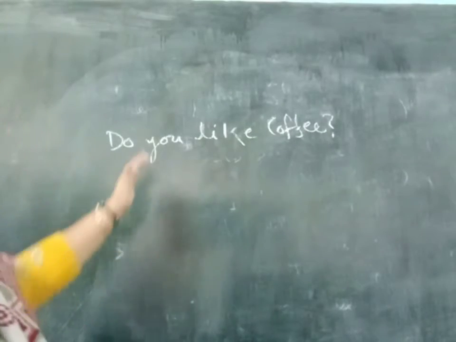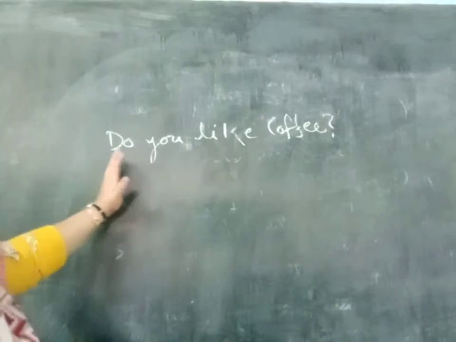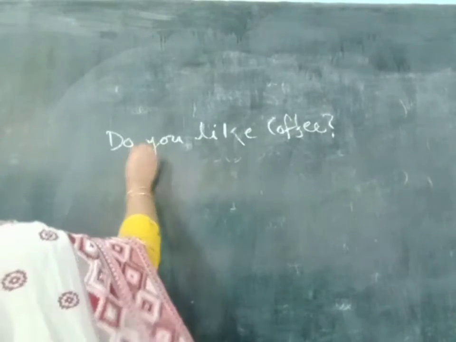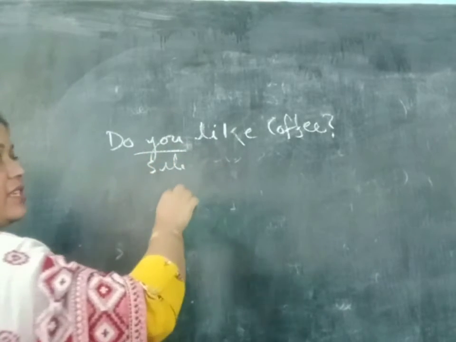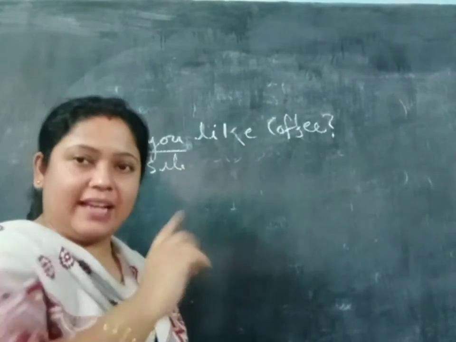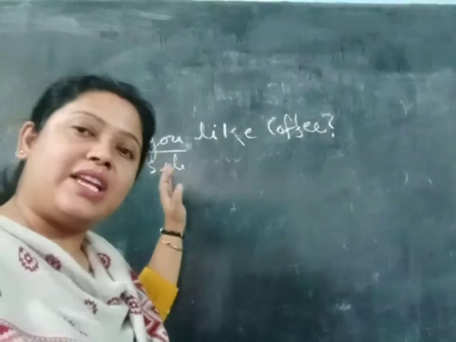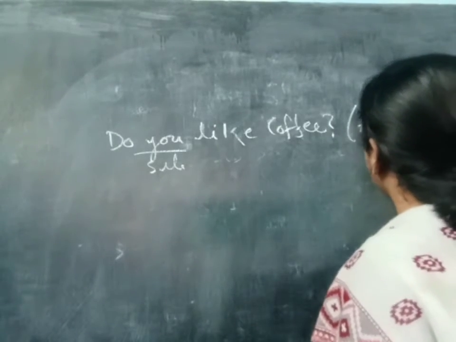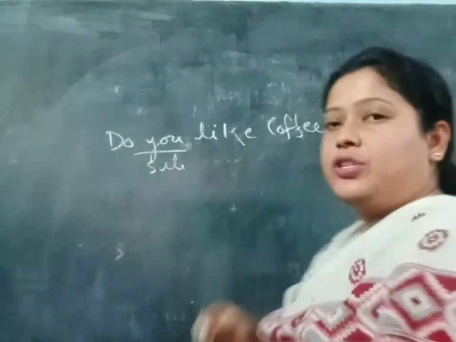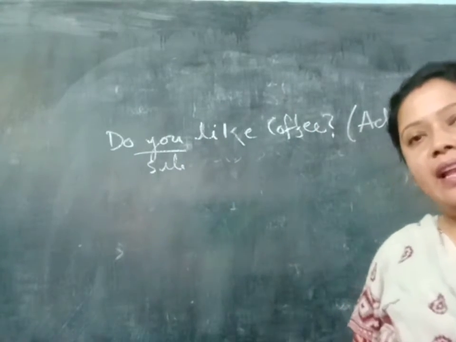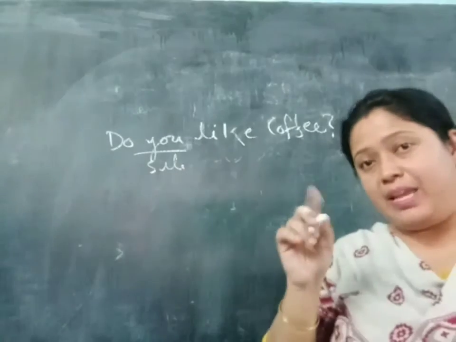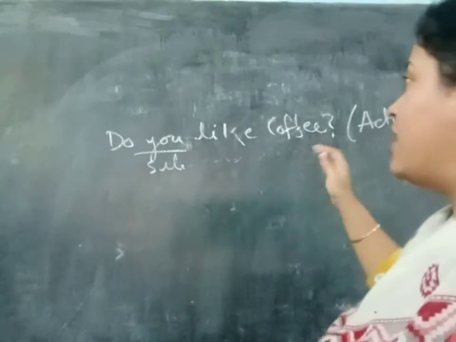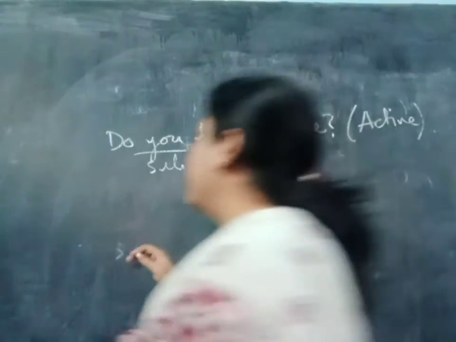First we have to learn whether it is active voice or passive voice. "Do you like coffee?" Here you are the subject. So what is the question? Whether the subject is liking the coffee or not. So here the subject is doing the action, so definitely it will be active voice. And I have told you, in passive voice generally we write the word "by". Generally, not always.